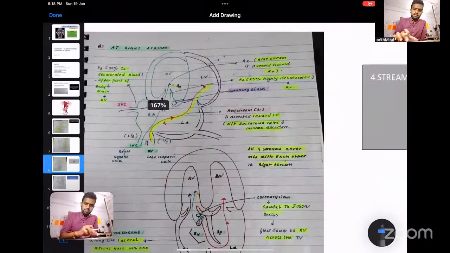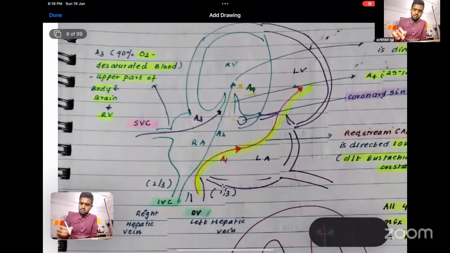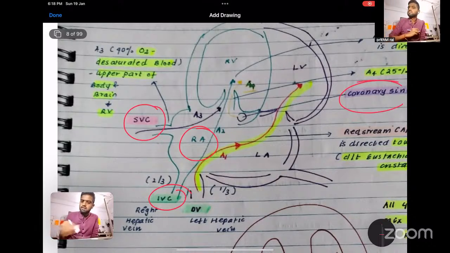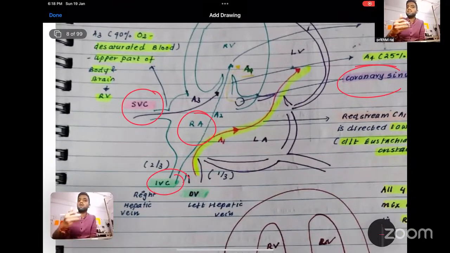Okay. So what happened? Now see, the right atrium receives blood from four streams. One is your IVC, then the SVC, and the coronary sinus. Now what happened? As I already said, the IVC has two components, left side and right side.